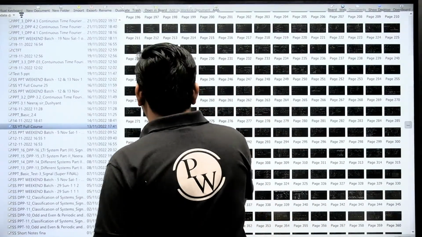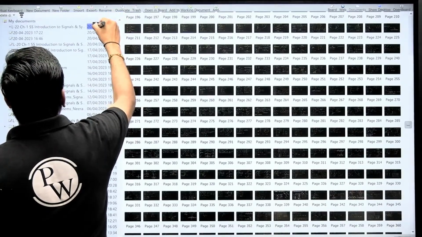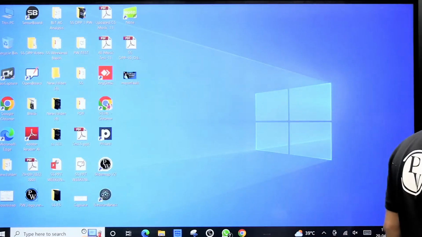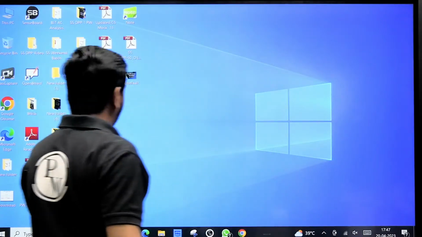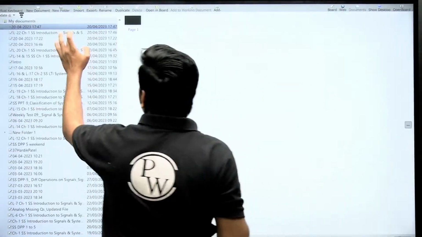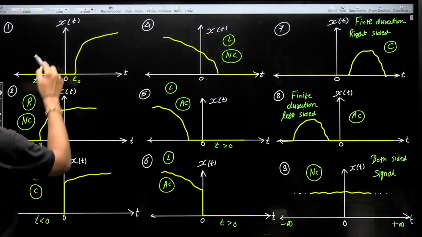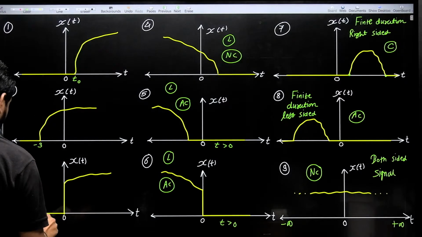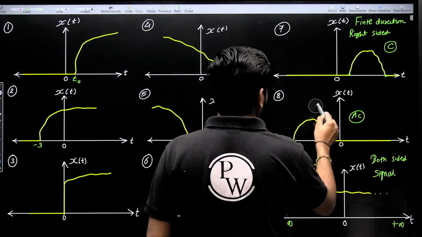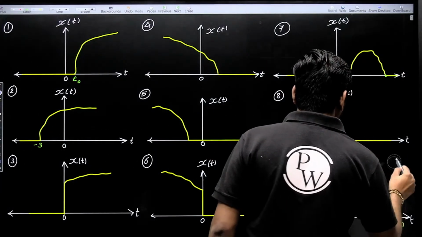Now all of you please concentrate here. See here guys, here certain examples are written and we have to identify the causal, non-causal and anti-causal signal.